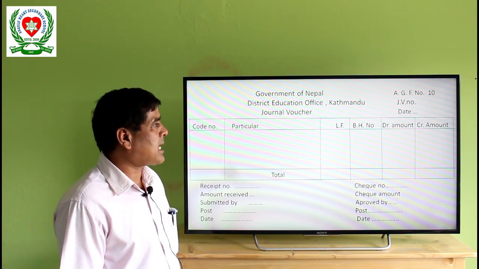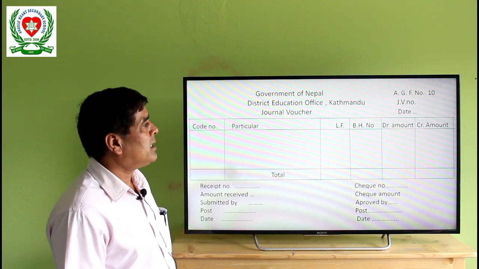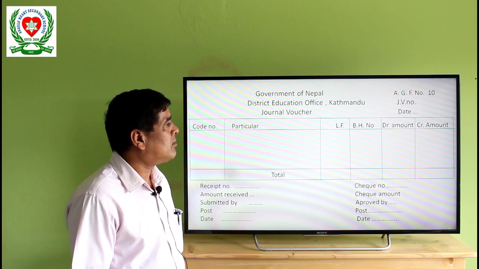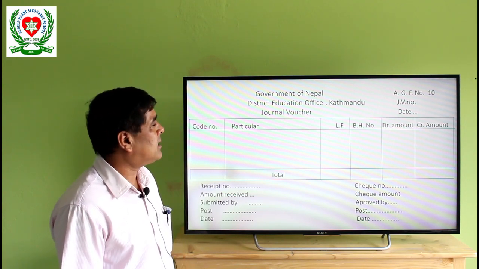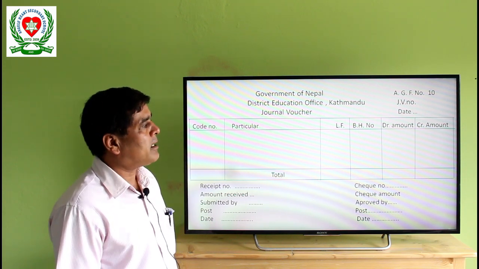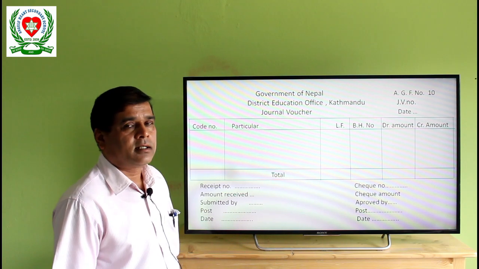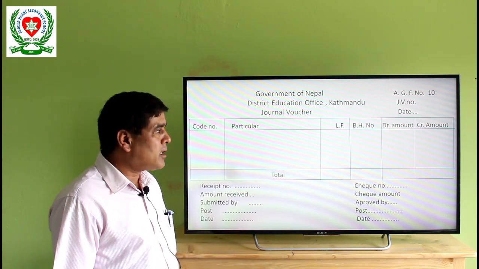The Auditor General prescribes different types of accounting forms. According to the Auditor General, that form number is 10. It is always written in the journal voucher as form number 10. JB number 1, because it is the first one, and then 1, 2, 3, 4 according to the journal vouchers.